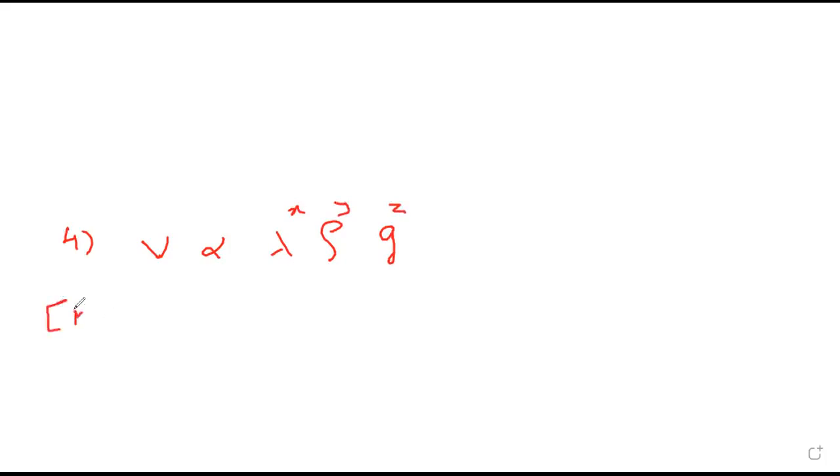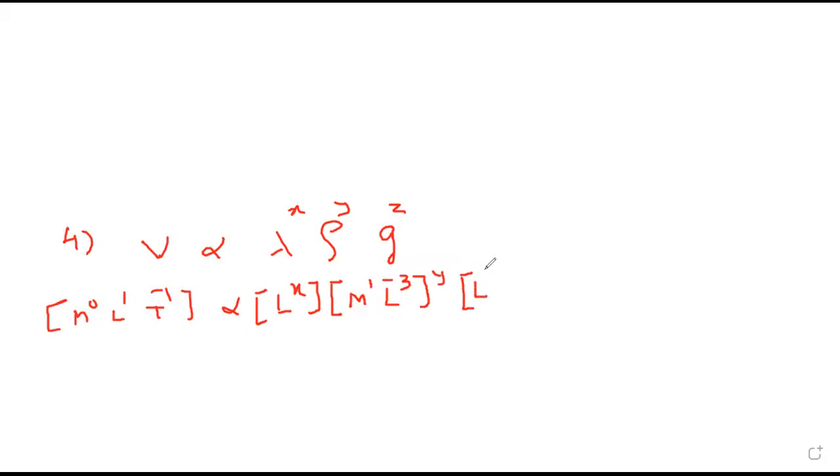This means M0, L1, T minus 1. Meter per second, so L1, T minus 1. Wavelength means length, L raised to x. Density is mass, M1, upon volume, L minus 3, raised to y. G is meter per second square, raised to z.